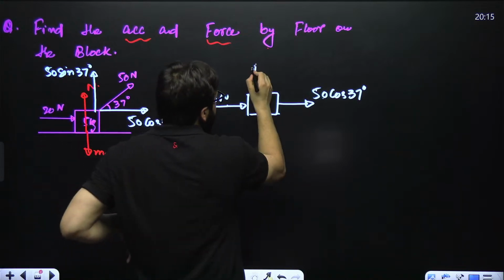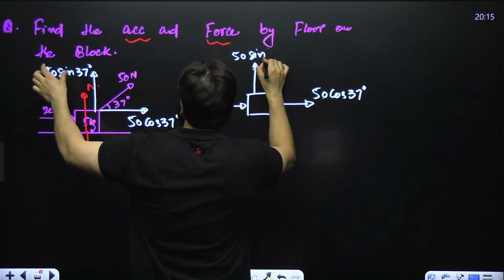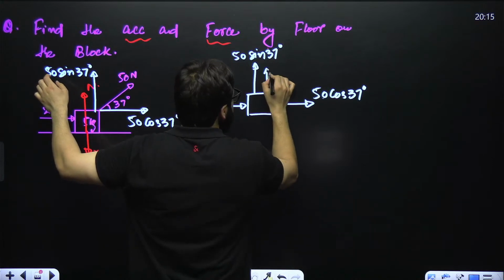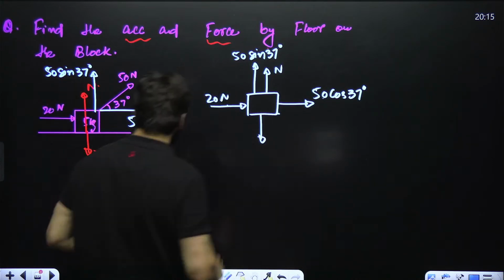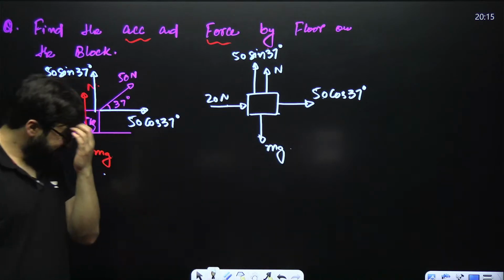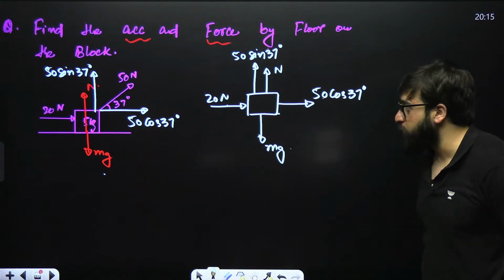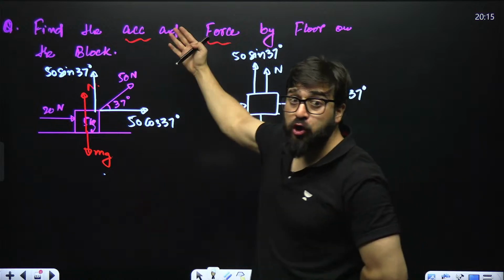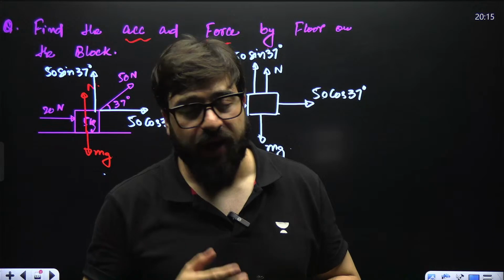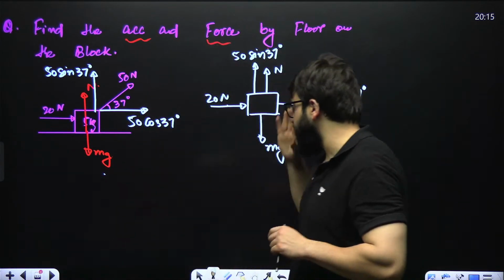And in the upward direction, you have 50 sin 37 and the normal force. In the downward direction, you have mg. So these are the forces acting on the block. In order to solve the problems, what is the first thing you are supposed to do? Make the FBD, by drawing all the forces acting on the block. That is done.